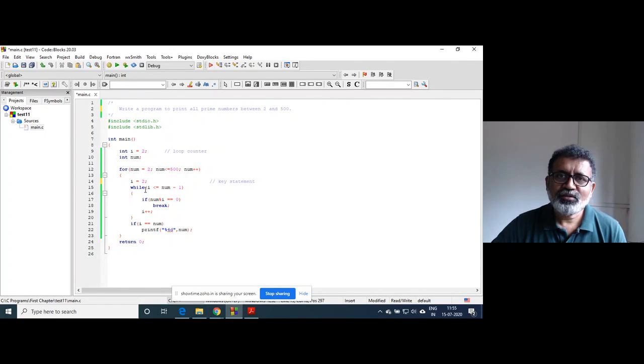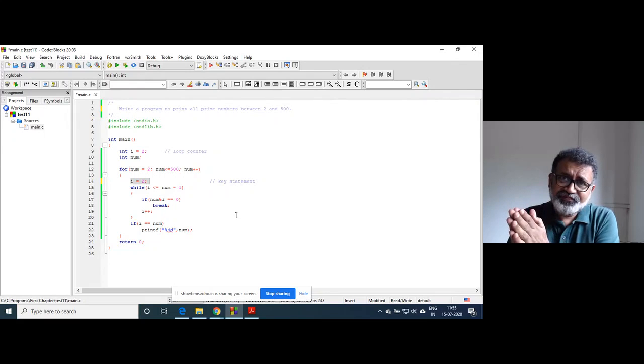In the earlier code, the value of i is getting changed each time. So when the loop is executed and goes to the next part, that is num plus plus, when num becomes 3, 4, 5, this has to be reinitialized always. Why? Because to check each number, you have to start from 2.